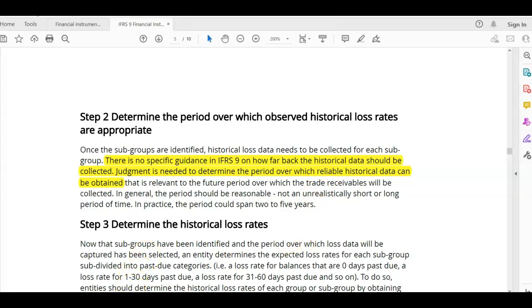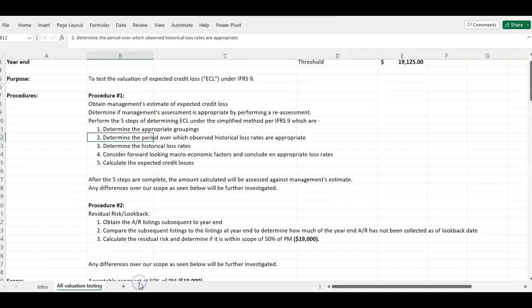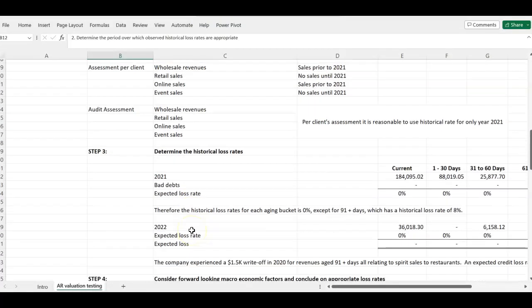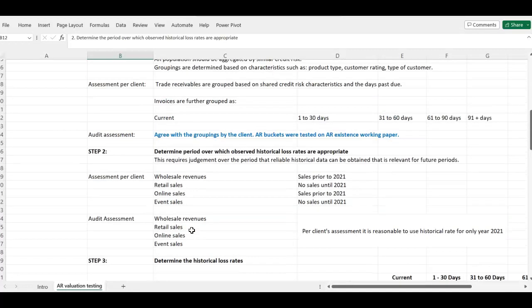Okay, let's go back to our audit working paper. So when I was performing my audit, because I know that there is no particular guidance, I needed to apply my judgment. So the client's assessments, see what the client is saying. The client is saying this is the various revenue streams that they have. They have wholesale, they have retail, they have online.